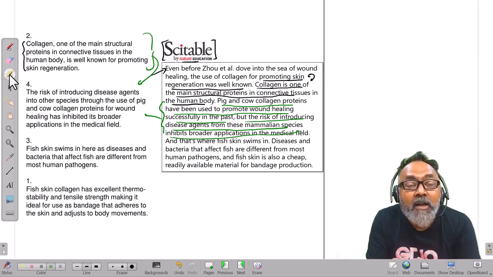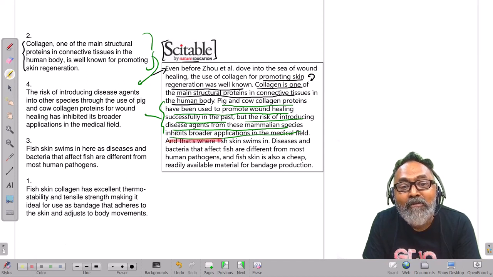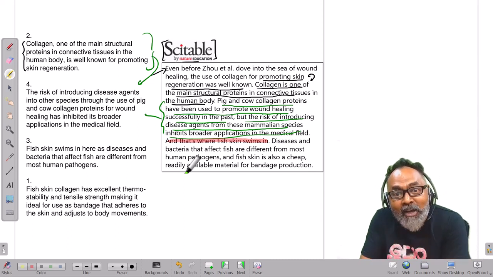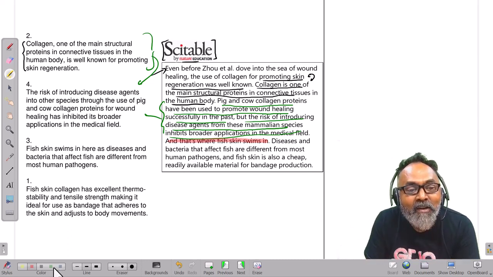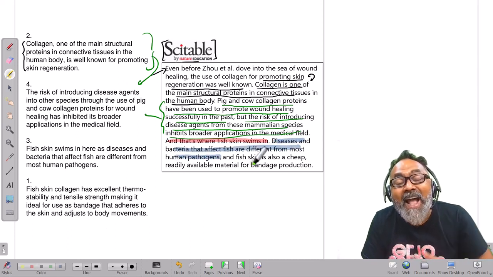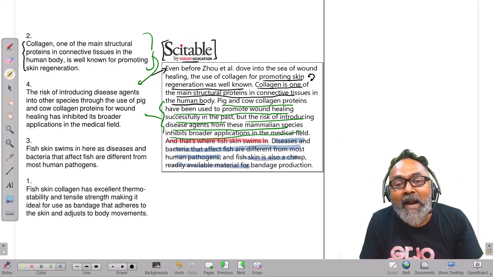And then the author writes one sentence. It says, and that's where fish skin swims in. Now, I understand this. This is clear. That's where fish skin swims in. And then says, diseases and bacteria that affect fish skins are different from most human pathogens, and fish skin also is cheap and readily available for bandage protection.